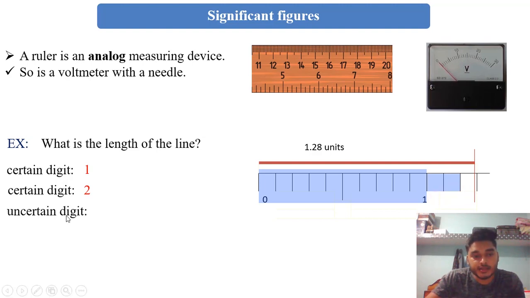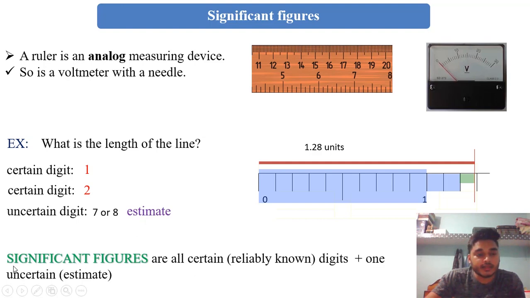Now the uncertain digit is 8. Why? It is not completely filled and there is no small marking inside it. So we can say this portion, that green one, is uncertain and approximately it might be 7 or 8. So this is our estimate. This uncertain digit we usually call the estimate also.